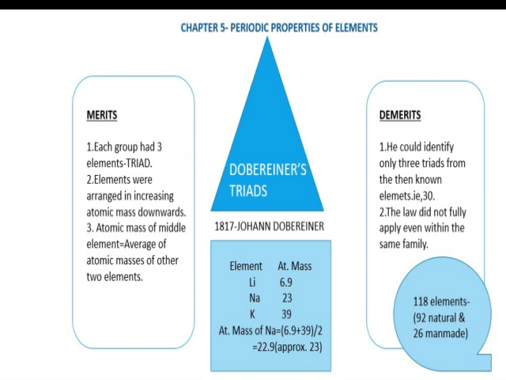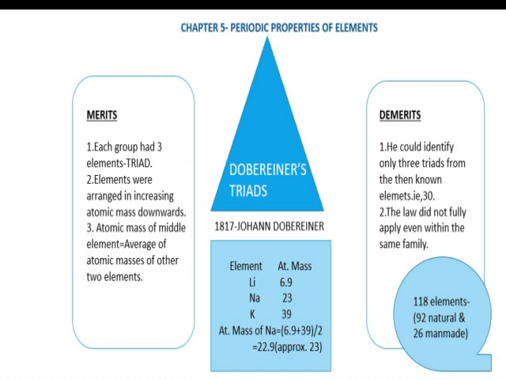So, 6.9 plus 39 by 2. It gives approximately the atomic mass of sodium, which we already know, that is 23. Now in the same way you can verify the atomic masses of the other 2 triads too in the figure.